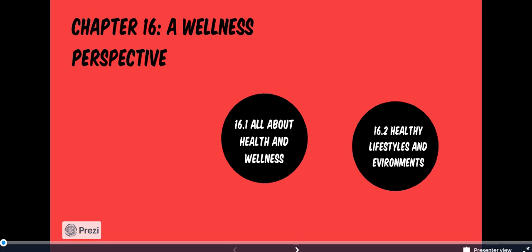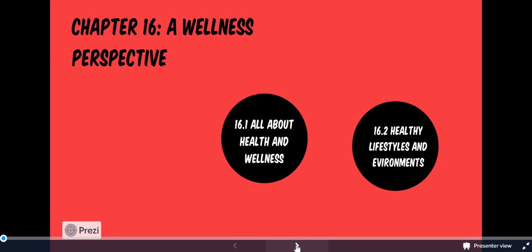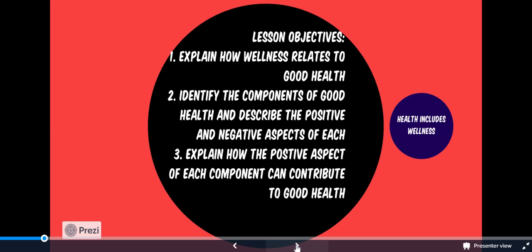In Chapter 16, we're going to look at a wellness perspective. By the end of Lesson 16.1, you will be able to explain how wellness relates to good health. You will be able to identify the components of good health and describe the positive and negative aspects of each. And you will be able to explain how the positive aspect of each component can contribute to good health.